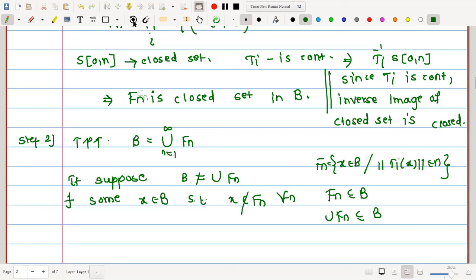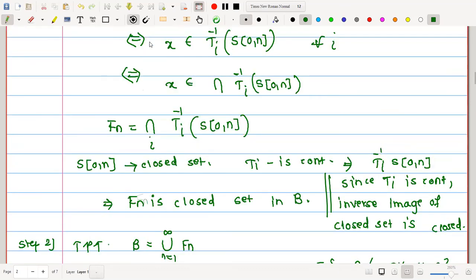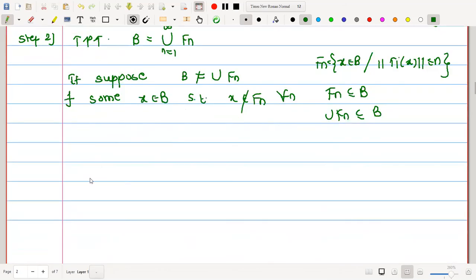For all n, right? Xn does not belong to Fn. But what is the definition of Fn we have made? Here I have written it: Fn is the collection of all x in B such that norm Tix is less than or equal to n. Therefore, if I am finding one vector x in B which is not in Fn, what can I write?